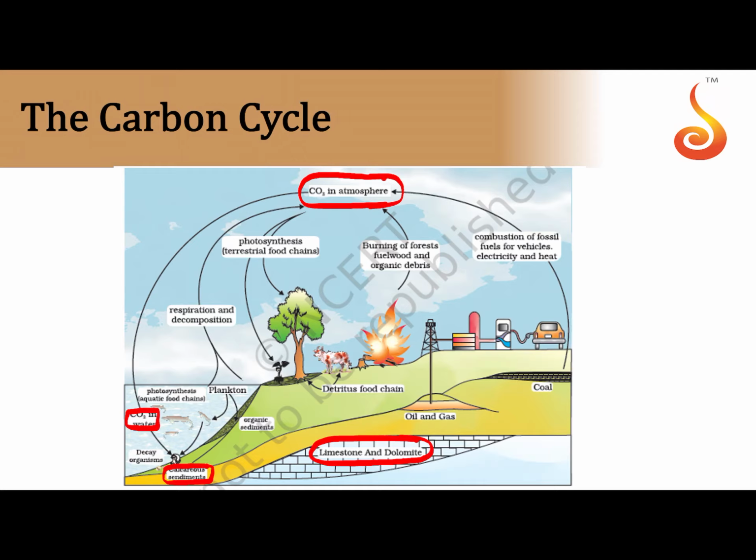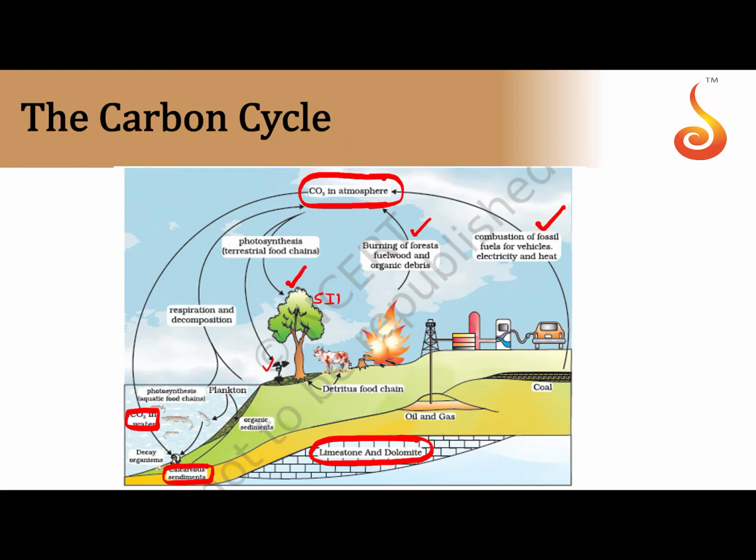Here you can see by combustion, carbon dioxide is being sent into its sink, which is nothing but the carbon dioxide in the atmosphere, isn't it? So atmosphere is like the reservoir pool. If you burn down forests and fossil fuels, you are letting out carbon dioxide to the reservoir, that is carbon dioxide in the atmosphere. And from the atmosphere, from the reservoir pool, the carbon dioxide is taken up by the green plants in order to fix the carbon dioxide.